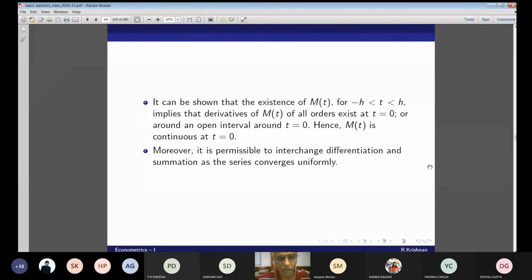It should be continuous. Moreover, it is permissible to interchange differentiation and summation if the series converges uniformly. Interchanging differentiation and summation is something we'll be using very frequently. People use it very frequently. They say assume that this is interchangeable, but you have to check whether the series converges uniformly. There are some conditions under which you can interchange differentiation and summation, and differentiation of an integral and summation. All those things will be there later on.